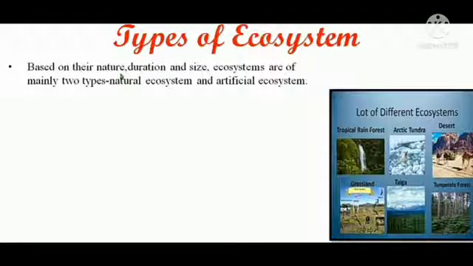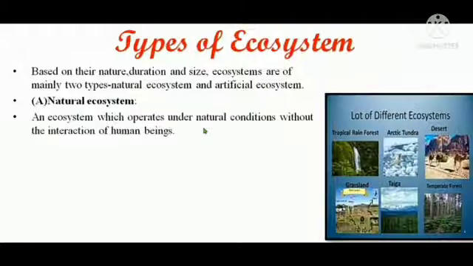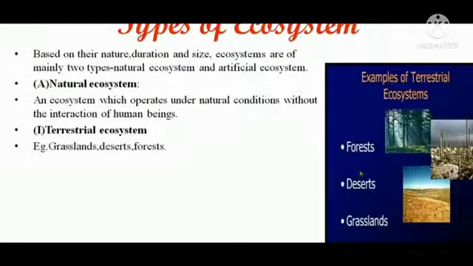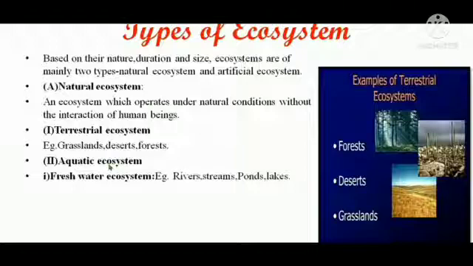Next is your types of ecosystem. Ecosystems occur in a variety of habitats, and these may be found in nature or managed by human beings. Based on their nature, duration and size, ecosystems are of mainly two types. First is your natural ecosystem and second is your artificial ecosystem. A natural ecosystem operates under natural conditions without the interaction of human beings. Natural ecosystem is again divided into two types: first is your terrestrial ecosystem and second is your aquatic ecosystem.